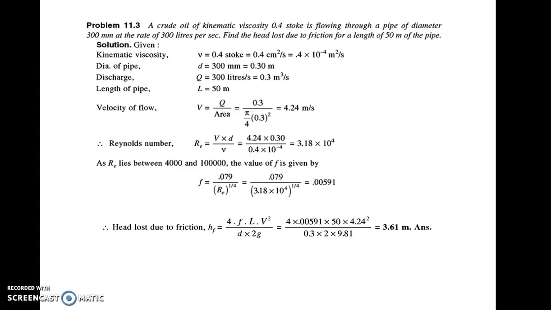And we know the formula for finding the coefficient of friction for a turbulent flow as F is equal to 0.079 upon Re raised to 1 by 4. Putting the value of Reynolds number in that formula, you will get the value of coefficient of friction as 0.00591. Putting this value in the formula hf is equal to 4FL V square upon 2 GD, you will simply get the value of hf, loss of head due to friction. So there is a loss of head of 3.61 meters. So this is the answer for the second one.